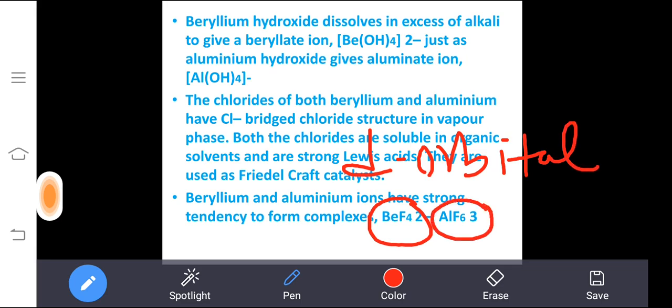But aluminum is not like that. Aluminum will have d orbital, so it can extend and it will form the aluminum hexafluoride ion.